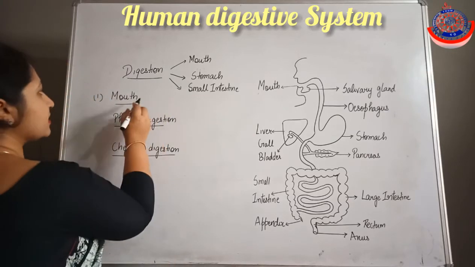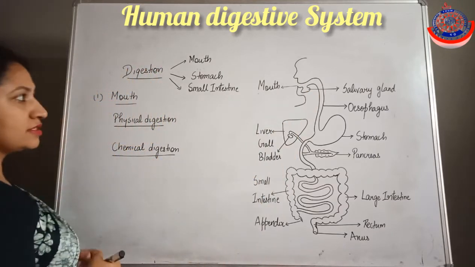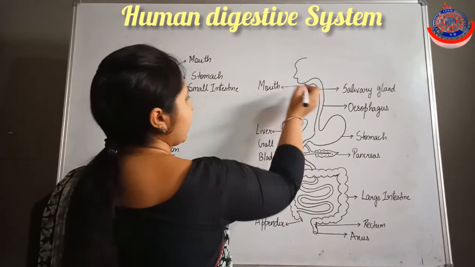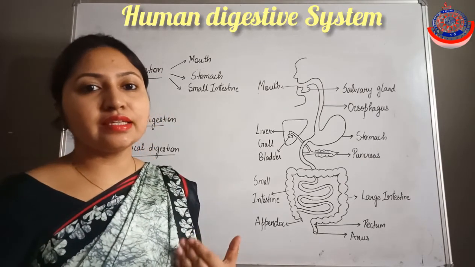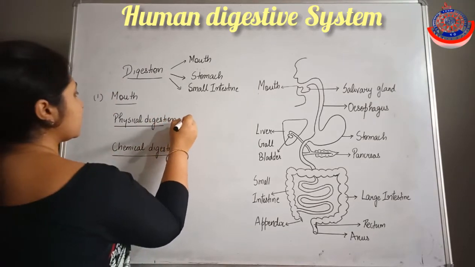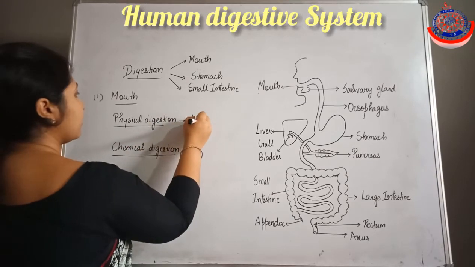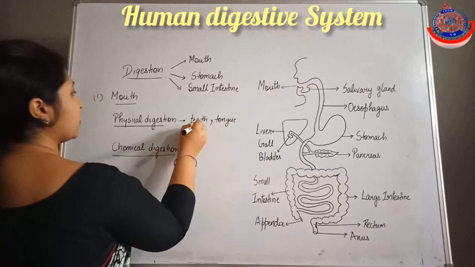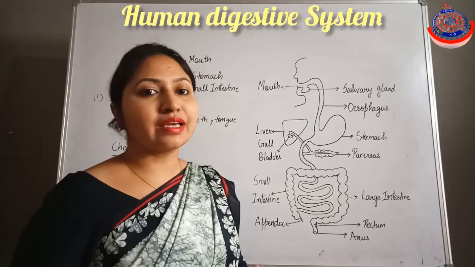So let's discuss in detail. Digestion starts in the mouth. As we ingest the food through the mouth region and the food comes in the buccal cavity, just here the salivary gland is present. The mouth, meaning the buccal cavity, contains the teeth and also the tongue, which help in physical digestion. Physical digestion means there is no involvement of enzymes, and it occurs by the teeth or tongue region. Basically teeth help to cut the food, and they grind the food.